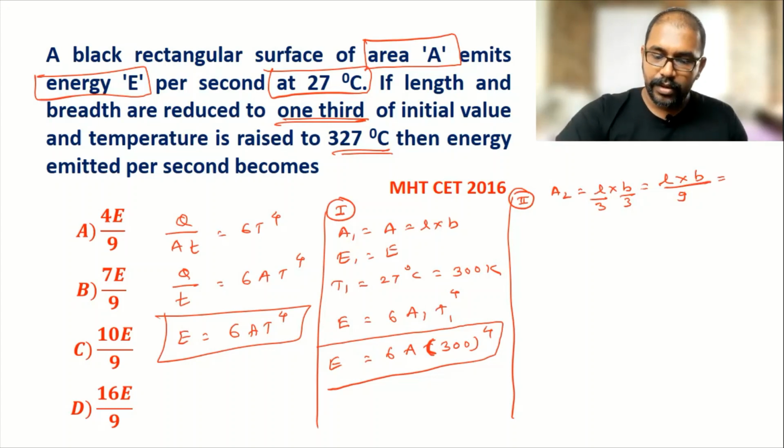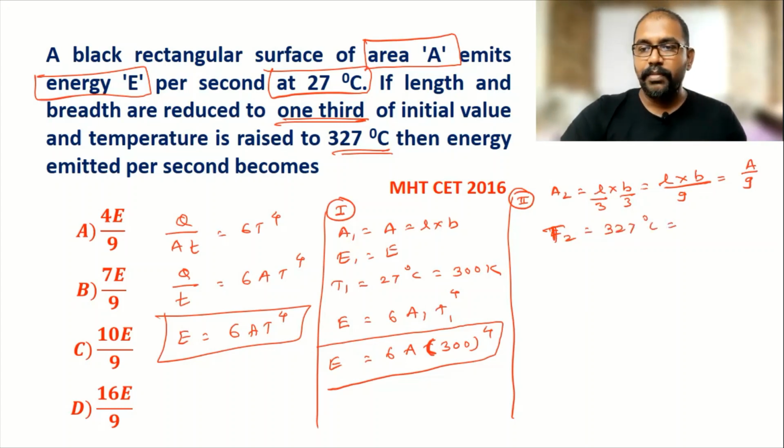So A by 9 we get area 2. So here then the next one is T2. T2 is 327 degrees Celsius. In Kelvin we have to add 273 here. So 327 plus 273. So it is coming 600 Kelvin.